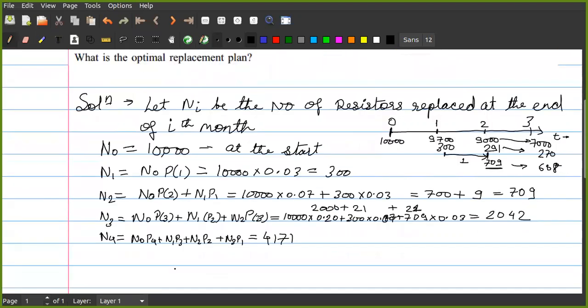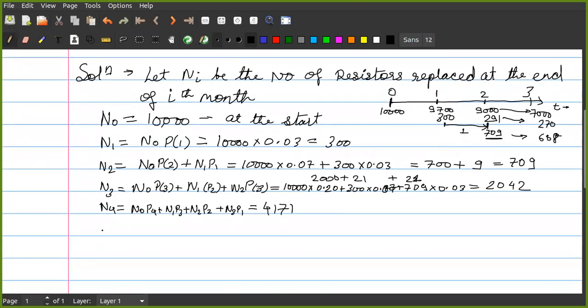Similarly, we'll have to calculate N5, that is N0 P5 plus N1 P4 plus N2 P3 plus N3 P2 plus N4 P1.